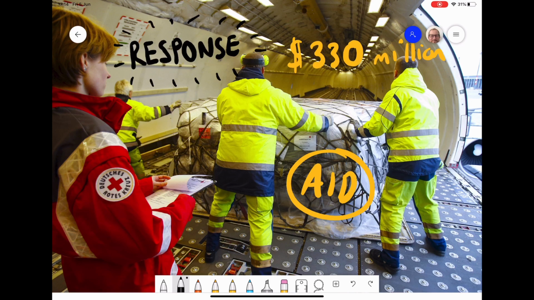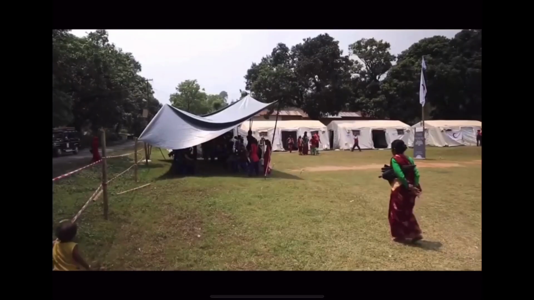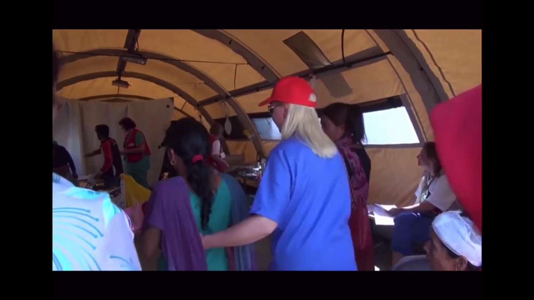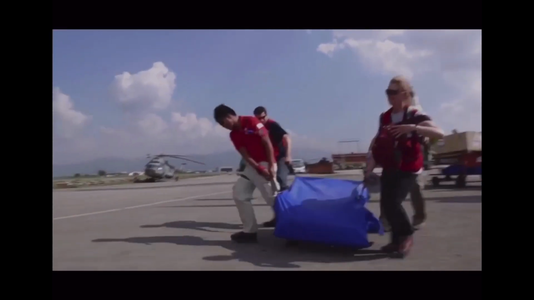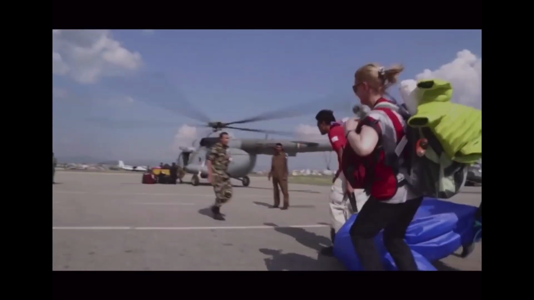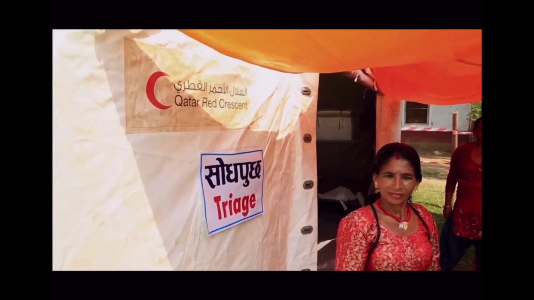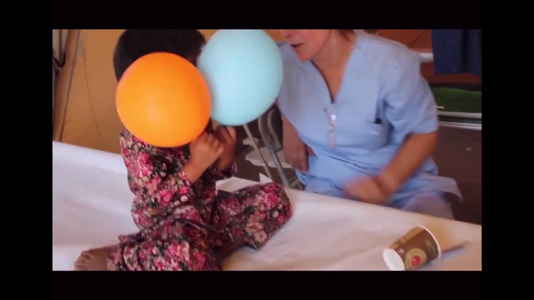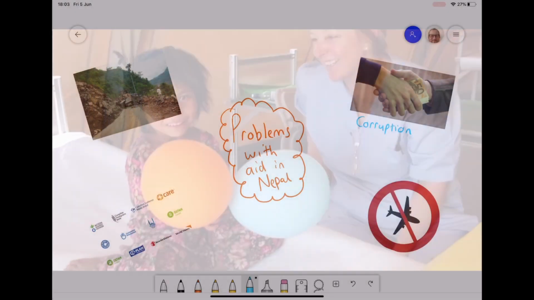Multiple nations would have given aid to help them with managing the hazard. Here we can see aid in action. This is where basic provisions like medical supplies, but also emergency shelters, food and blankets will be provided, and these are all to help the most vulnerable people and make sure that the long-term consequences of being homeless or injured do not cause them any more damage.